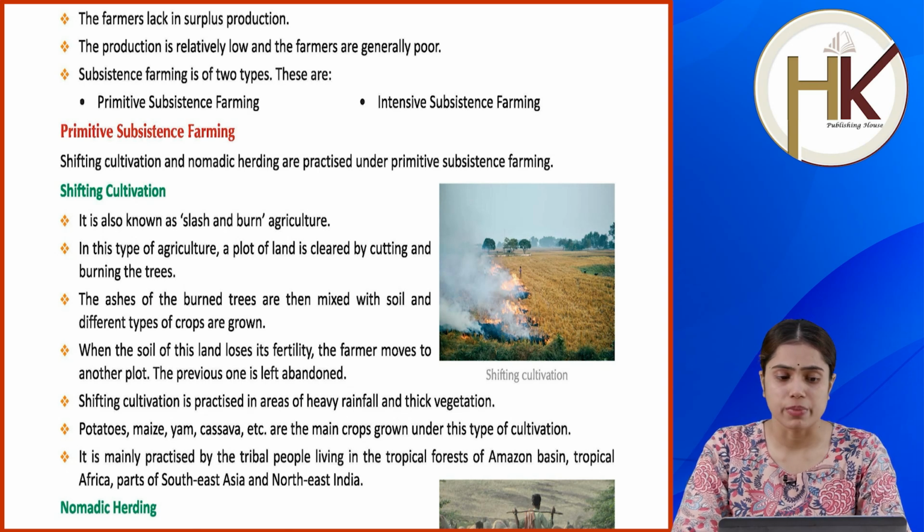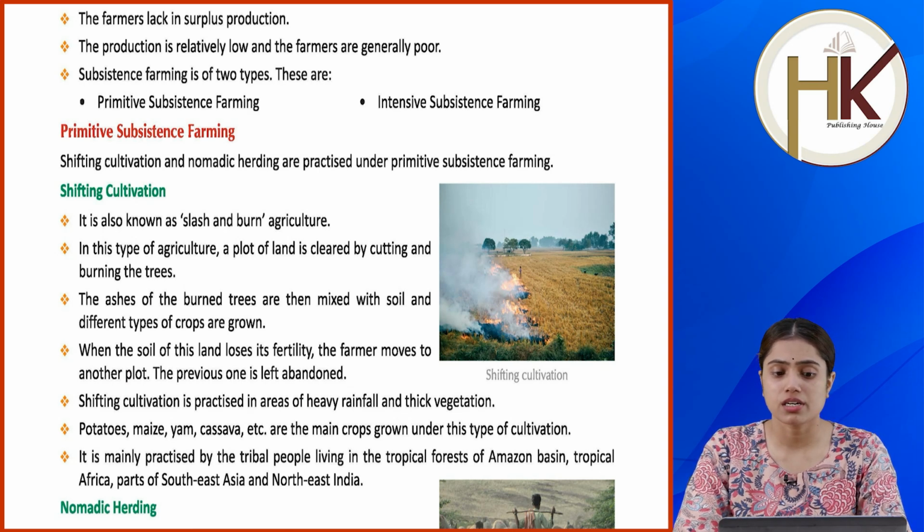Primitive subsistence farming. Shifting cultivation and nomadic herding are practiced under primitive subsistence farming. Shifting cultivation. It is also known as slash and burn agriculture. In this type of agriculture, a plot of land is cleared by cutting and burning the trees. The ashes of the burned trees are then mixed with soil and different types of crops are grown. When the soil of this land loses its fertility, the farmer moves to another plot. The previous one is left abandoned.